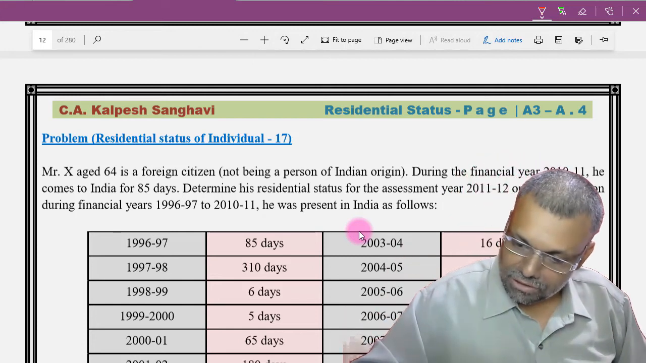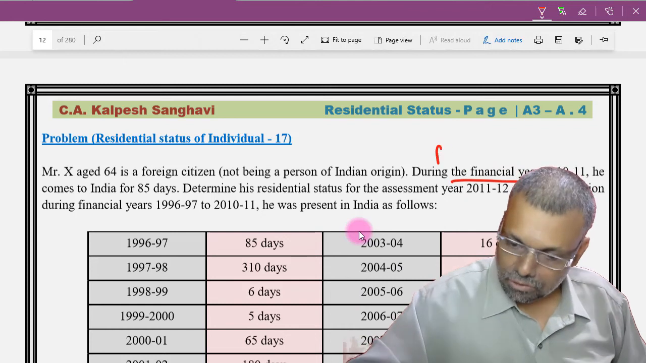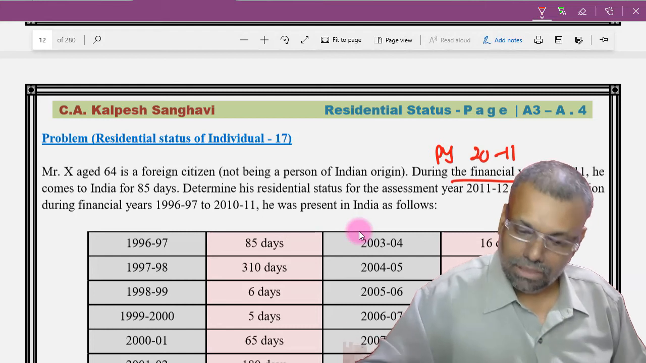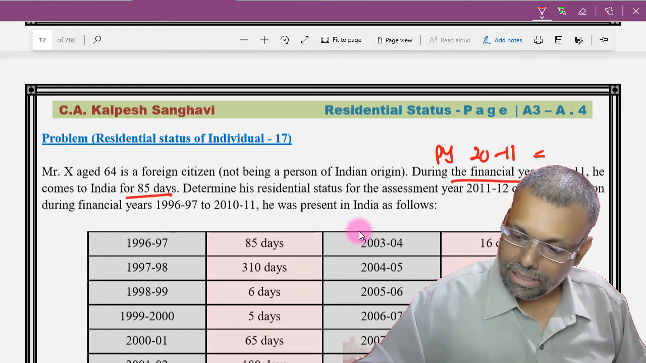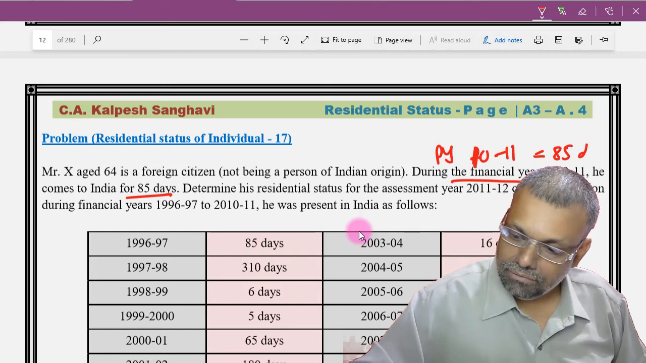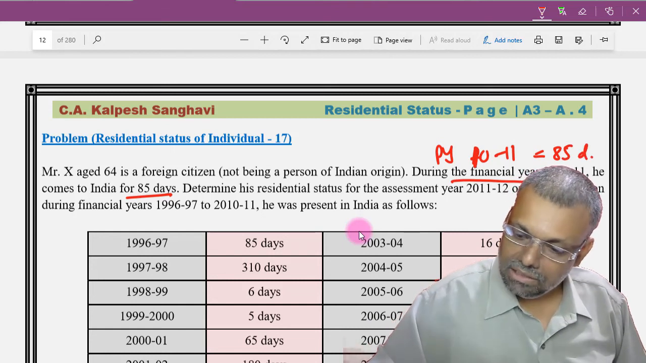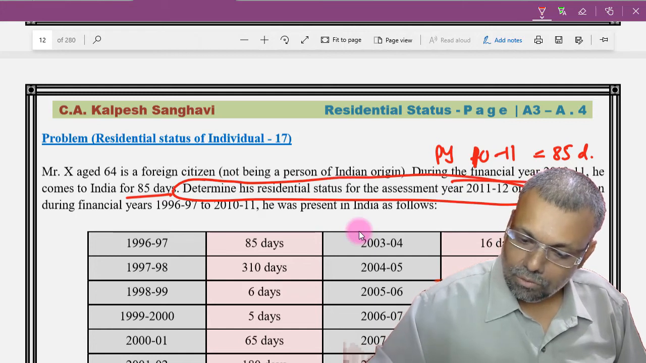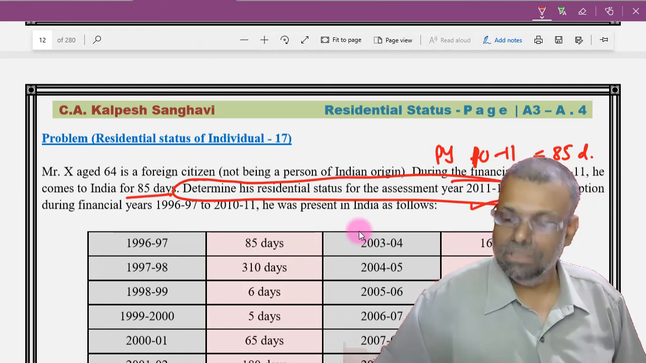Okay, so the financial year is basically the previous year, so you will say that the previous year is 10-11. He comes to India, so during 10-11 he is in India for 85 days. Determine the residential status for the assessment year. Now see, this is confusing to the students, that you are telling determine the residential status for the assessment year.